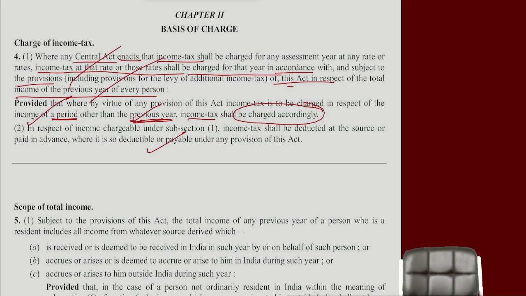After that, 7 lakhs income came. 7 lakhs income has a tax rate or slab. You have to pay 70,000, but you already paid 1,20,000. A 50,000 refund will be given to you within 7 days. That's why they say the charge of income tax is made in the assessment year.